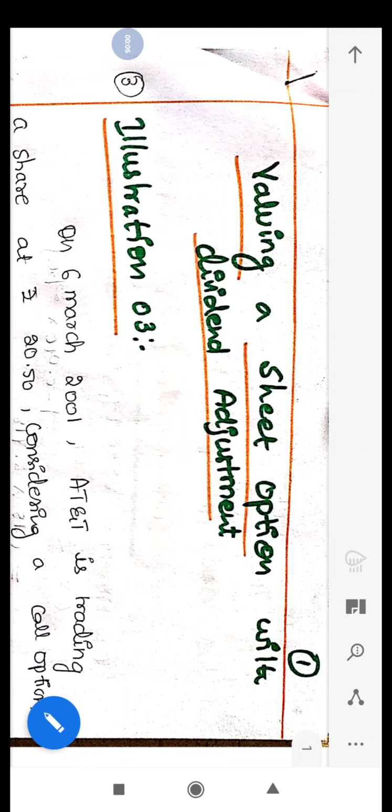Hello everyone. So we are solving problems on balance scorecards. So this is illustration number 3 and the last problem. After that I'll give a similar problem to you as an assignment, so you have to solve that. After solving this illustration we'll complete the syllabus of risk management.